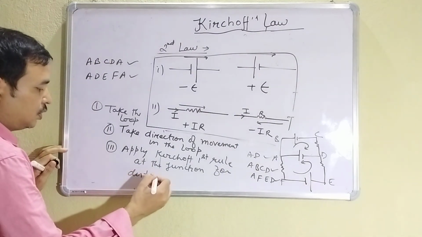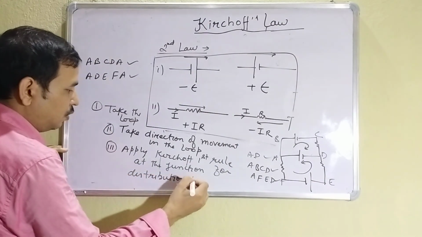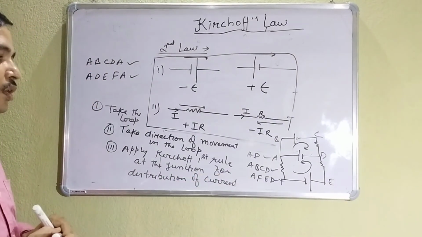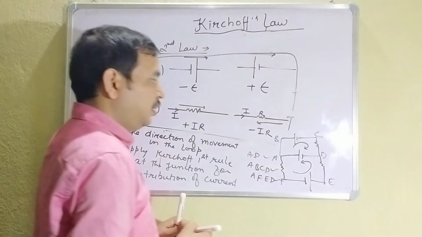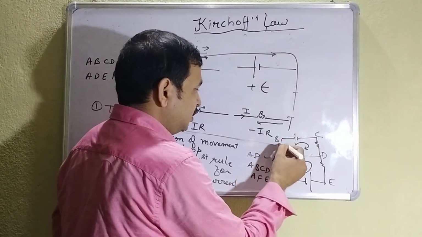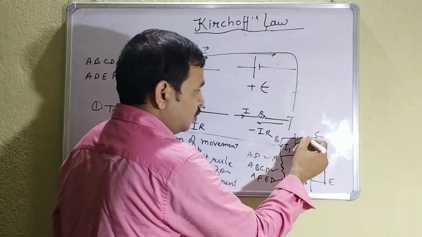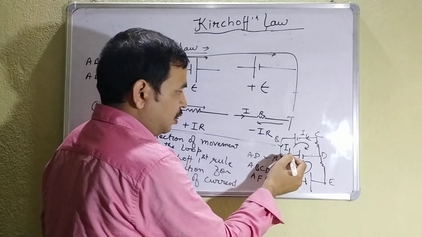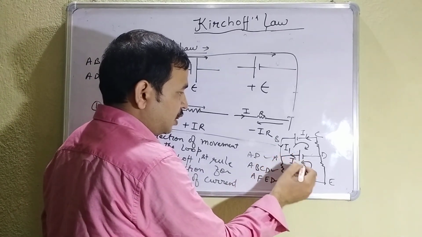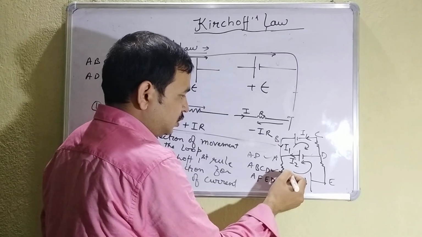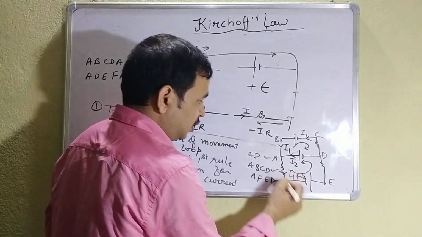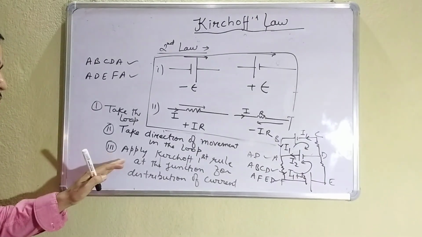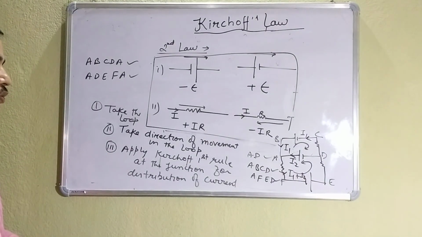Suppose from this cell I1 current is coming, so whatever current is coming from the cell will enter here, I have decided I1. From this cell I2 current is coming, and this I1 plus I2 is flowing in this branch. So first I have decided the distribution of current by applying Kirchhoff's first rule.